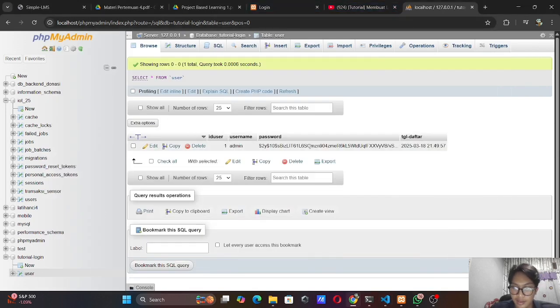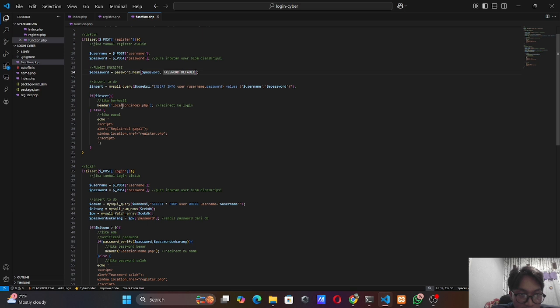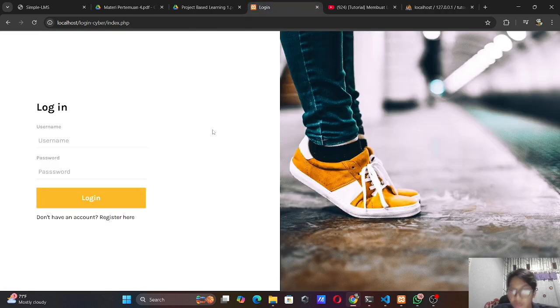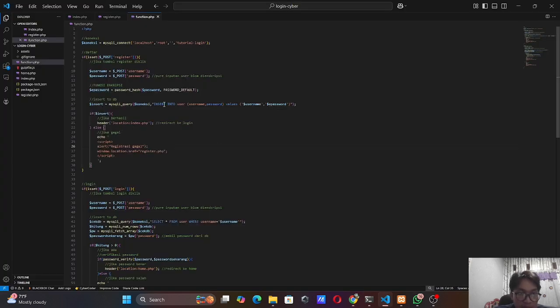It's my example. The password will be encrypted, and this is the if else. If it succeeds, the header location goes to the index, else it echoes an alert: register gagal. For example, we use this. Before, I made the username admin and the password admin too. So if we enter admin but add anything else to the password, localhost says the password salah.